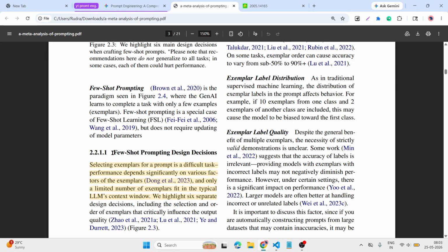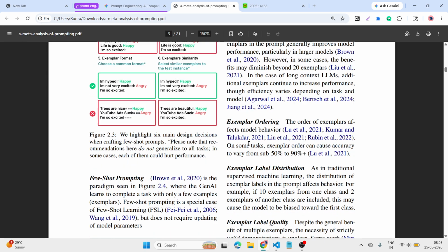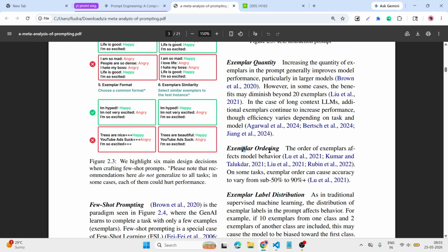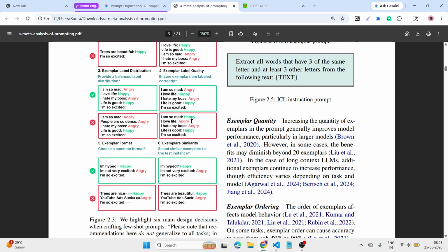After that, let's jump into the few shot prompting design decisions. We already covered these: the quantity, ordering, label distribution, format, similarity.